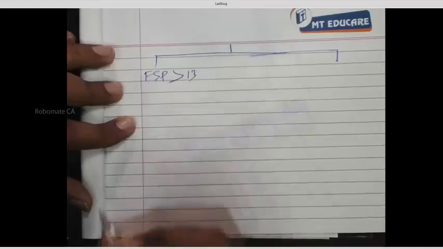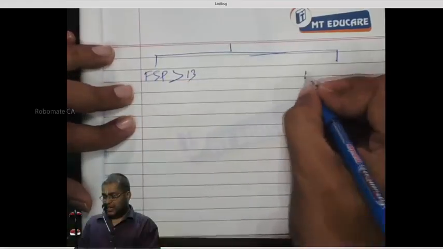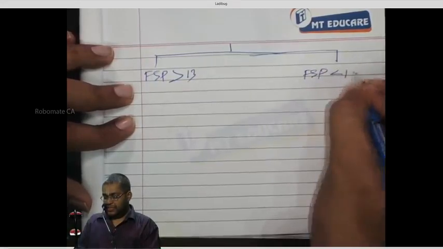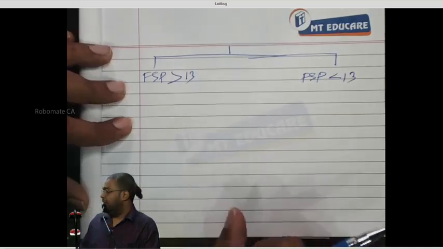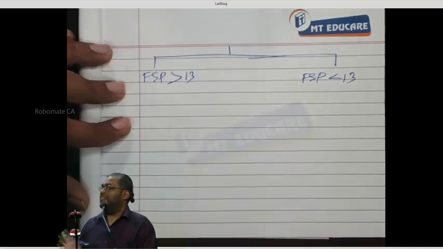Next. Point number 3: on maturity date. Now, branch it into 2. What are the 2 things that can happen on maturity date? FSP greater than 13, where 13 is the strike price. Second, FSP less than 13. Everybody having the clarity or not?